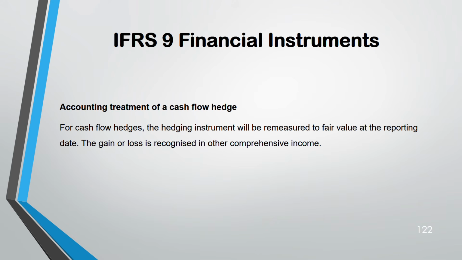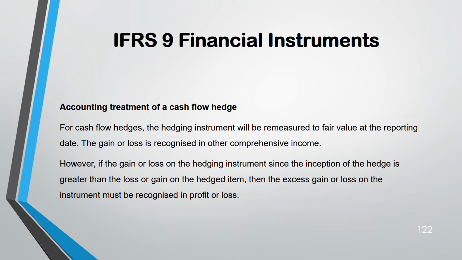But everything remains the same. Hedging instrument will be remeasured to fair value. There also the hedging instrument will be remeasured to fair value. Those things are same, but the places where you're going to record are going to be different. Cash flow, other comprehensive income. But however,